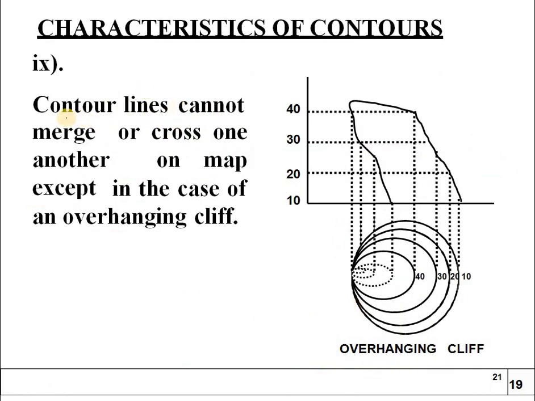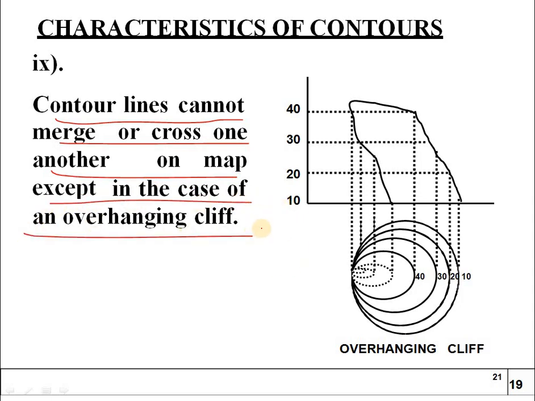And the ninth one is: contour lines cannot merge or cross one another on a map except in the case of an overhanging cliff. Contour lines will not merge unless an overhanging cliff occurs. So what is this overhanging cliff? You can see here the levels 10, 20, 30, 40.